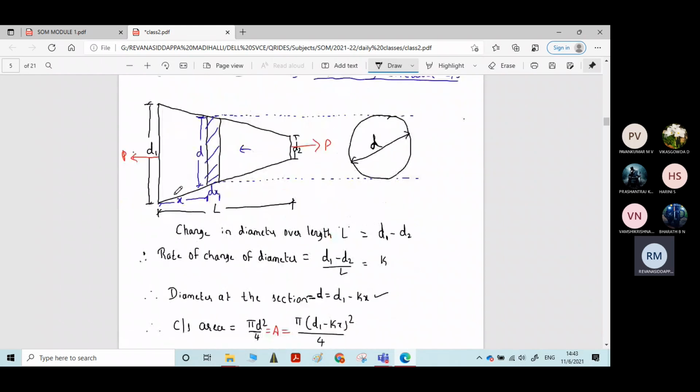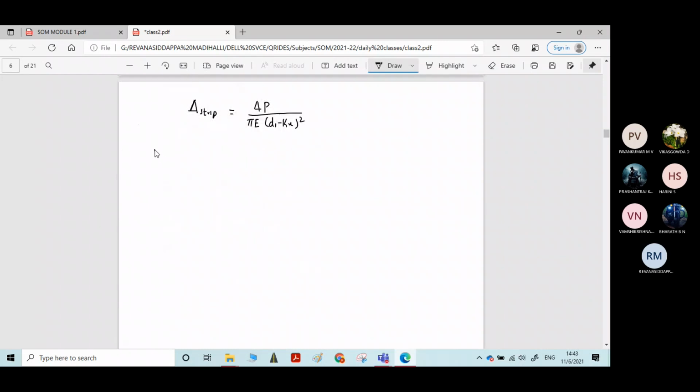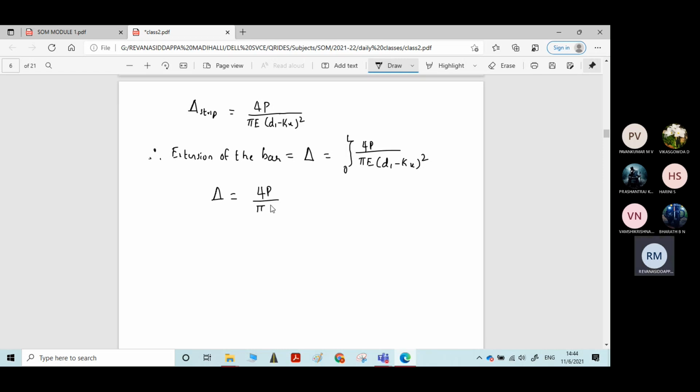Therefore, the extension of the bar, the overall extension, is equal to the integration from 0 to L of 4P by pi E into (d1 minus kx) whole square. Therefore delta is equal to... 4P by pi E is the constant, I'll take it outside the integration.